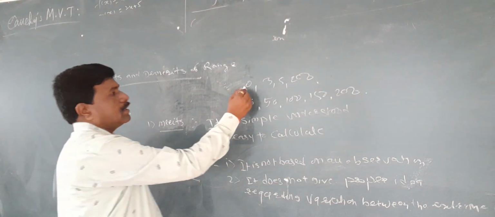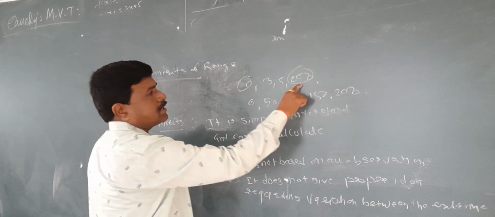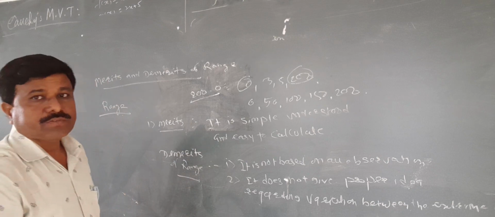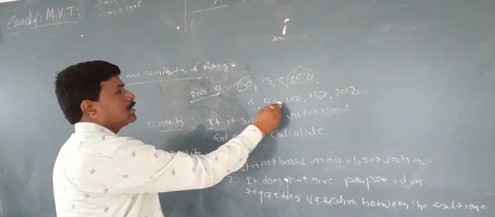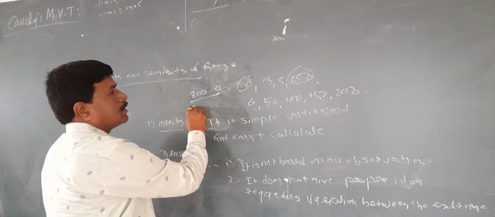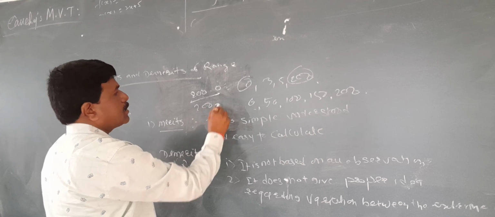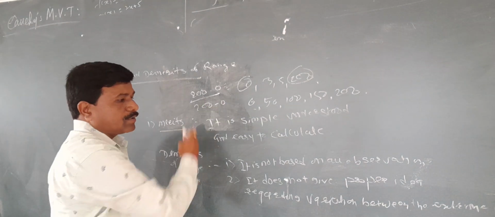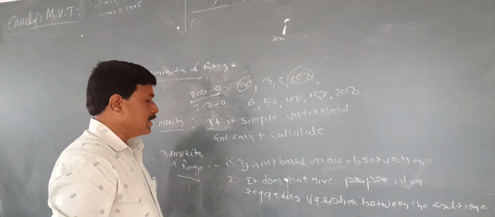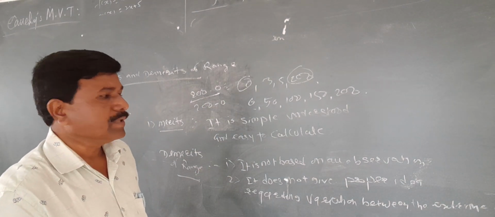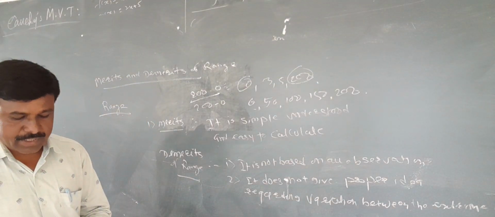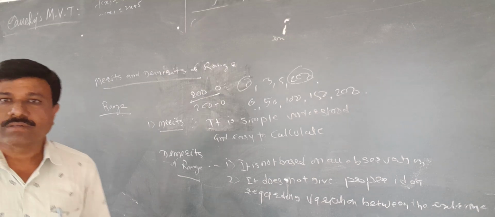Here the largest value is 200 and the smallest value is 0, so the range is 200 in both. It does not give a proper idea regarding variation between the extreme observations, where the variation patterns are different.